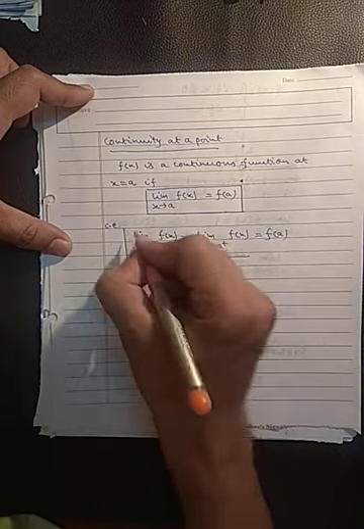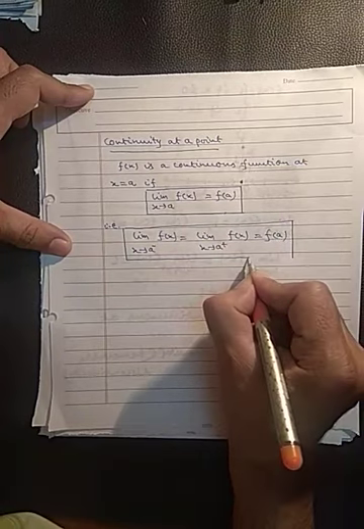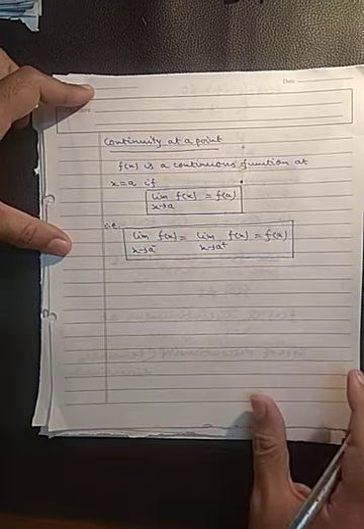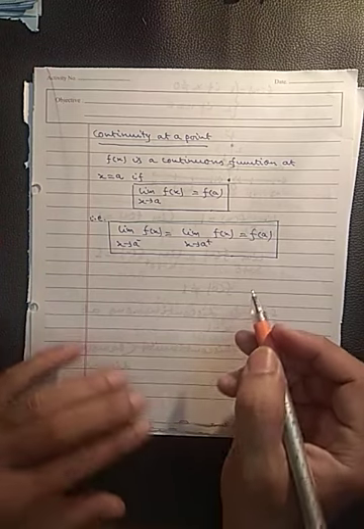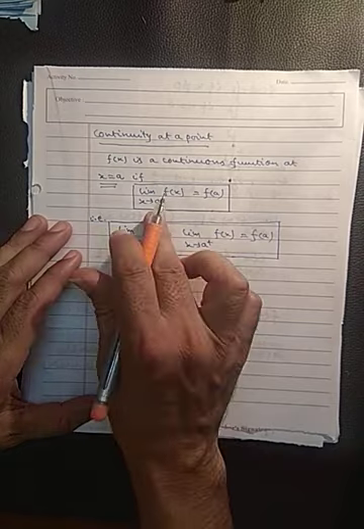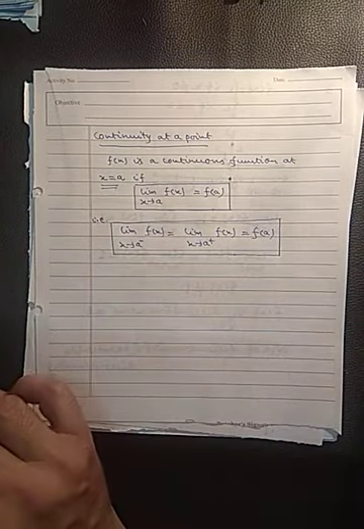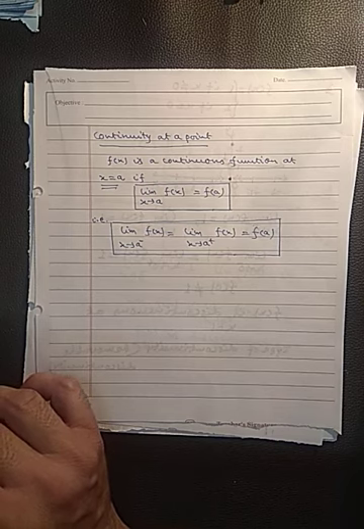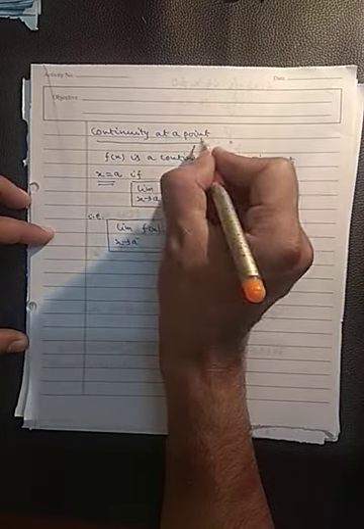If these three conditions are satisfied, then we can say the function is continuous at x equals a. So f(x) is continuous at x equals a if the limit of function as x approaches a is the same as the value of function at x equals a. Okay, so this is continuity at a point.